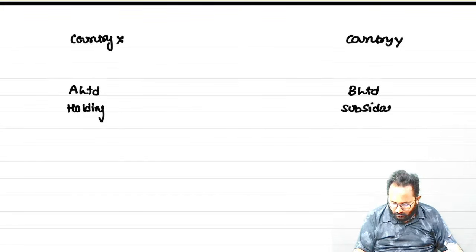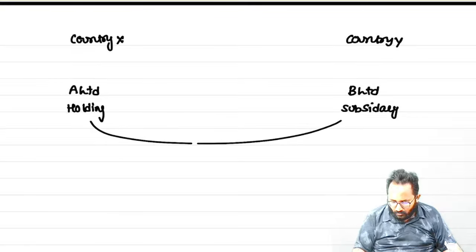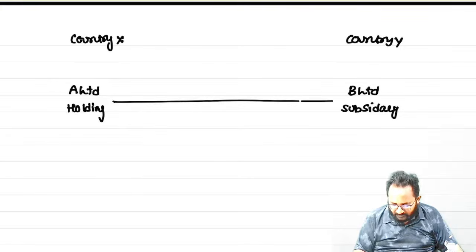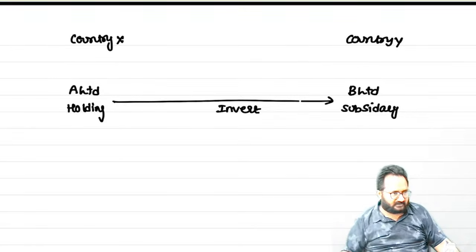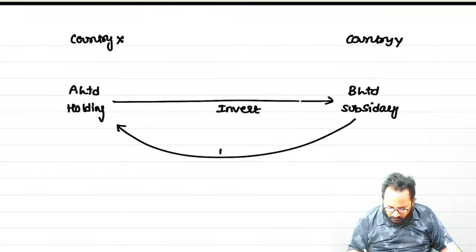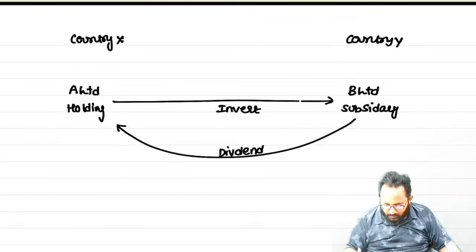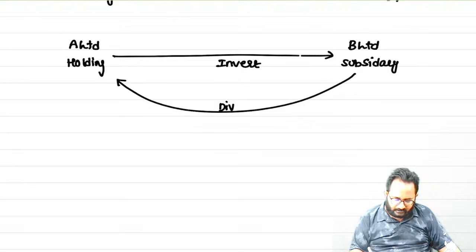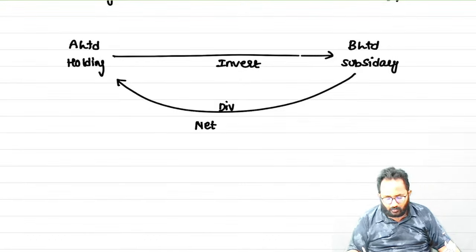How do you know? Holding company invested in the subsidiary. How much invested? They have not given any details. Now, because of this investment, they give the dividend. Practically, how much dividend will they give? Simply the net amount only they will pay.